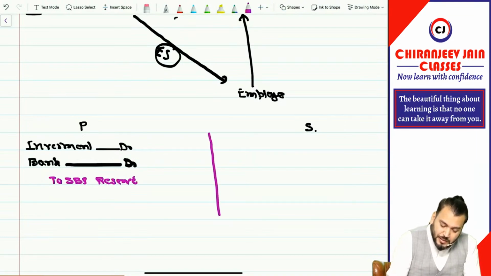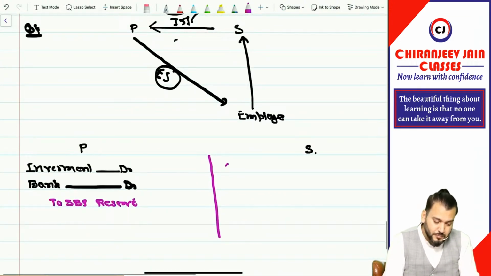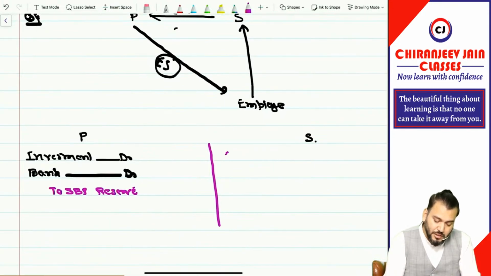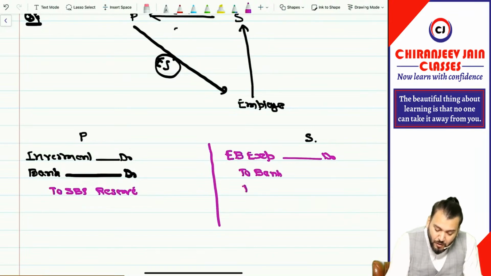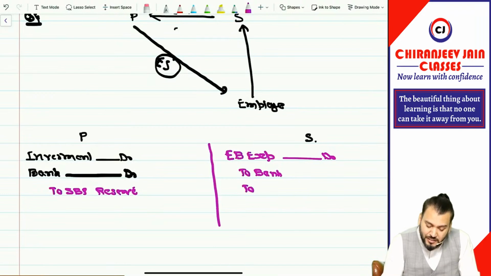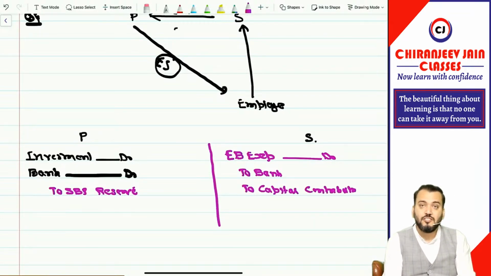In the books of the subsidiary company, it will be what? Are you able to understand this journal entry? In the books of the subsidiary company, it will be EB expense, out of which some amount will be paid to the parent company, and some amount will not be paid to the parent company. It is just like a capital contribution from the parent company. Understood? Correct? This is the journal entry.